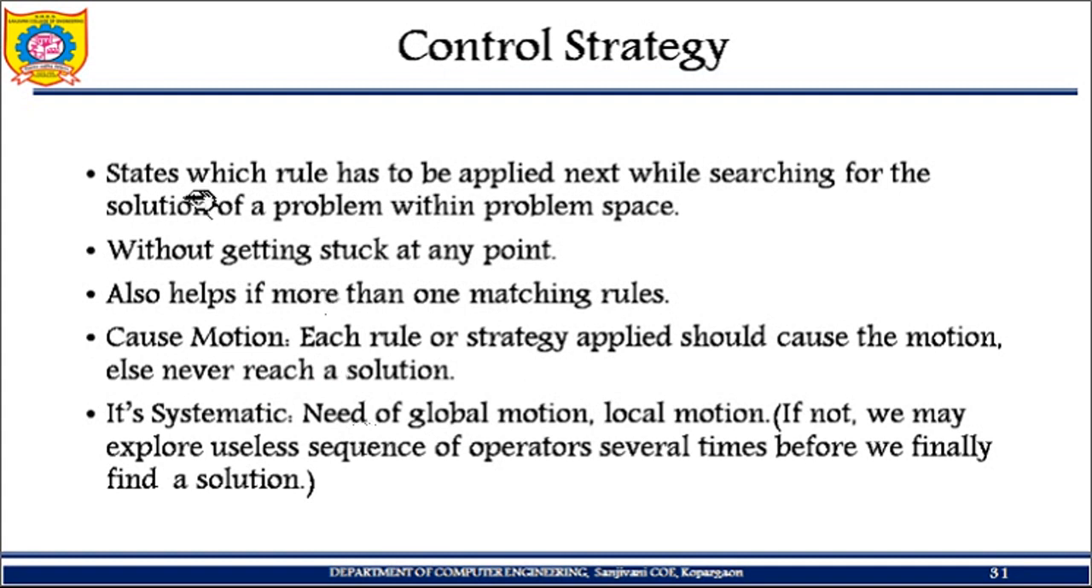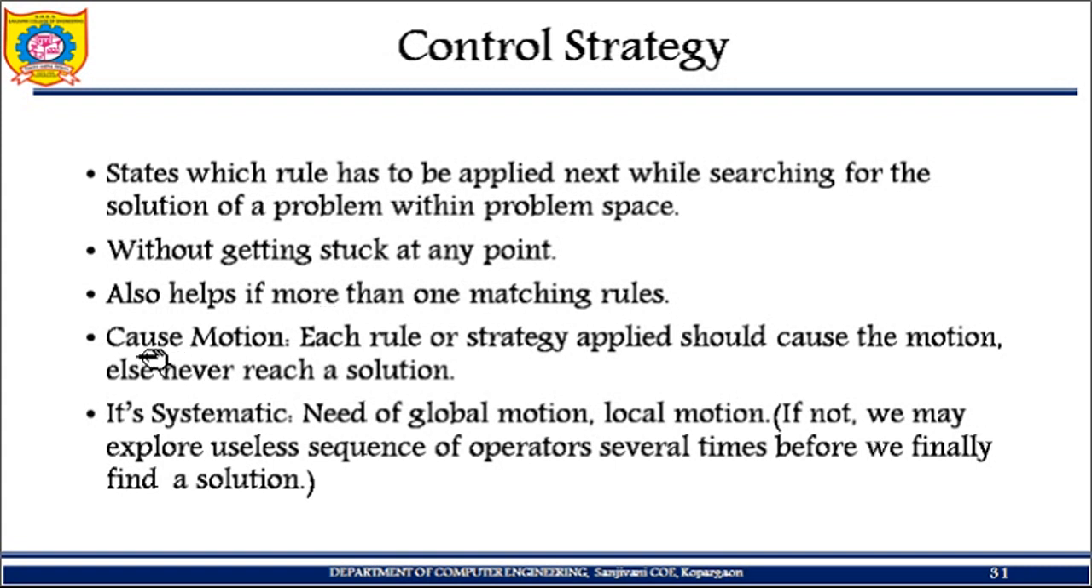It states which rule has to be applied next while searching for the solution of a problem. If I am having 10 rules, among those 10 rules, which rule should be applied next? This is finalized by the control strategy, so that without getting stuck at any point, we can go further. If at a place more than one production rule is getting matched, then which among the two should be applied is again stated with the help of the control strategy.